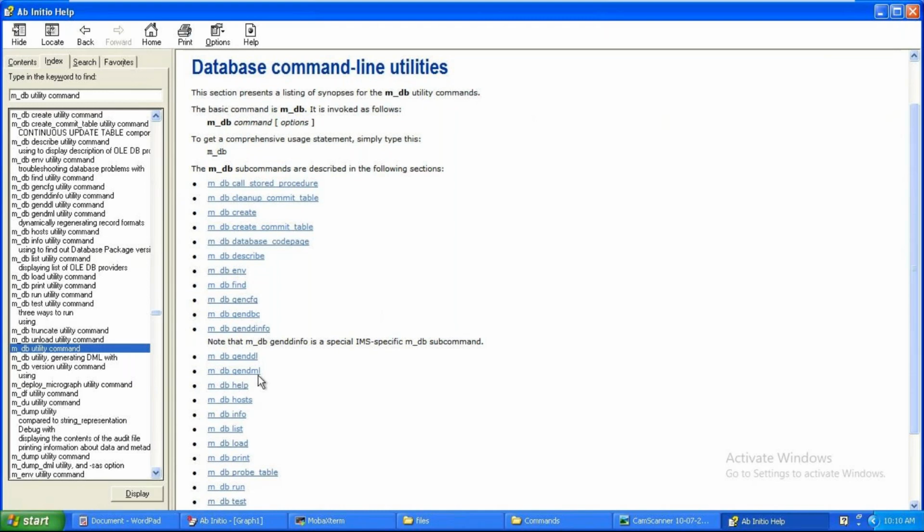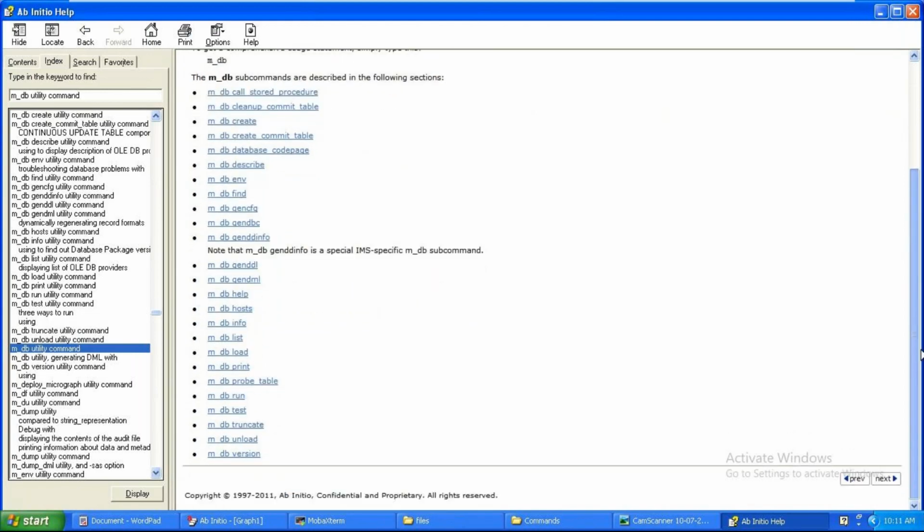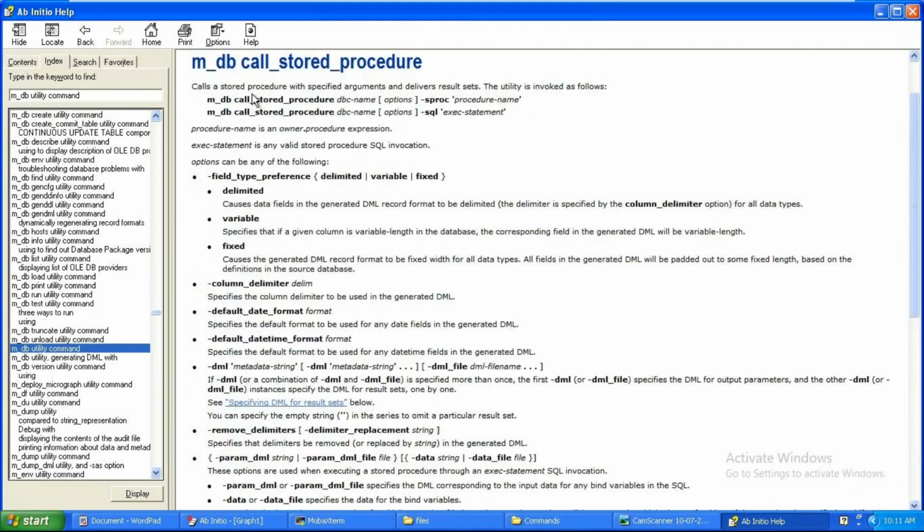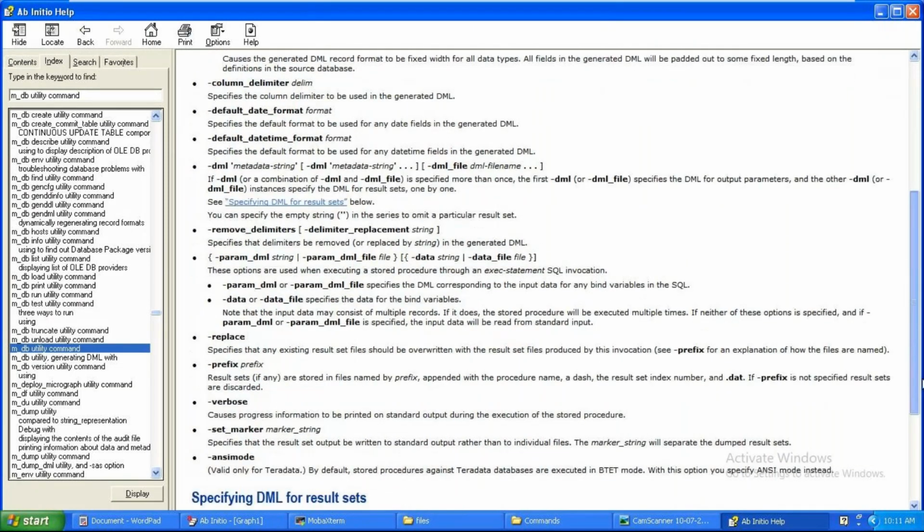Remember this point, m_db utility command. See there, you can see here n number of things, m_db. So here you can go with one example. You can see m_db test, m_db run, right? All kinds of things you can go through, each with an example. Every command you can see with an example.